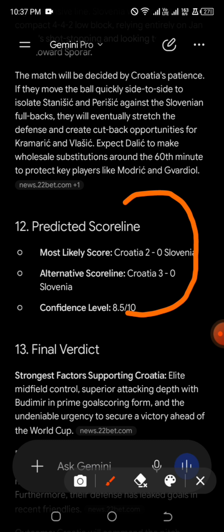So naturally, since Croatia is expected to keep a clean sheet, we are expecting over 1.5, and at the same time we are also expecting Croatia to win. But I will likely go for Croatia to actually win alone. The match can actually end up as 1-0. I'm suspecting that it can end up as 2-0, 1-0, or 3-0, but expect Croatia to win this match.